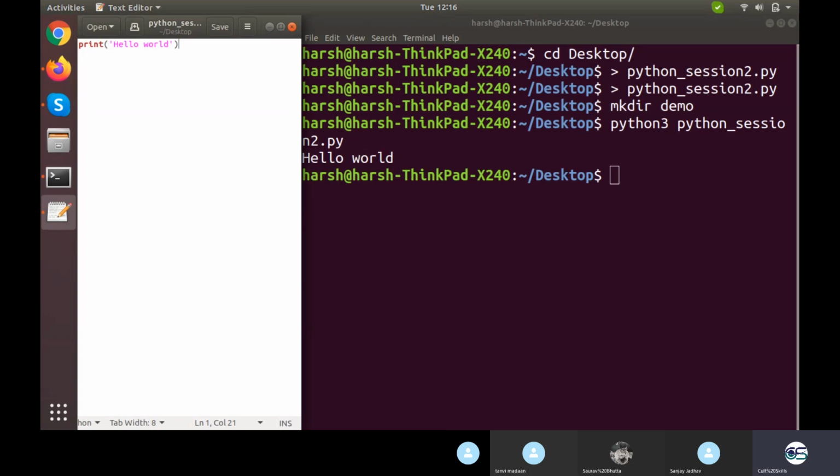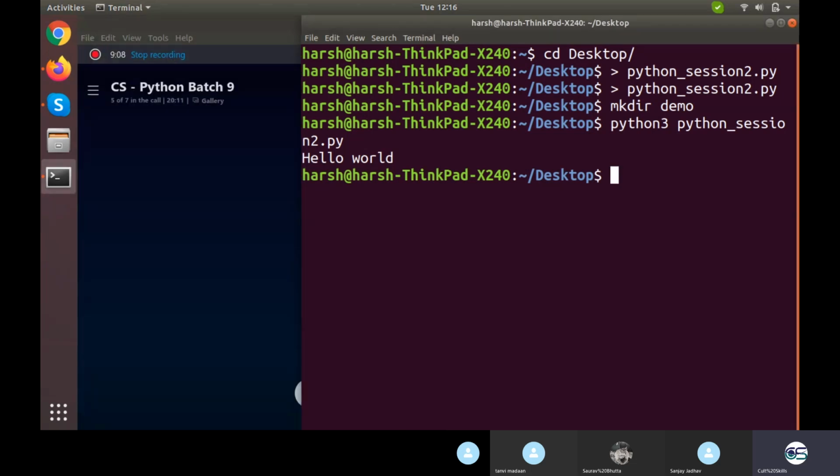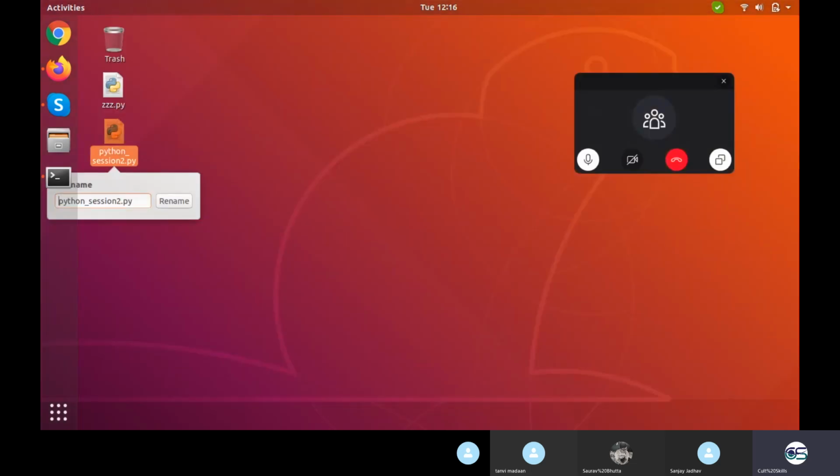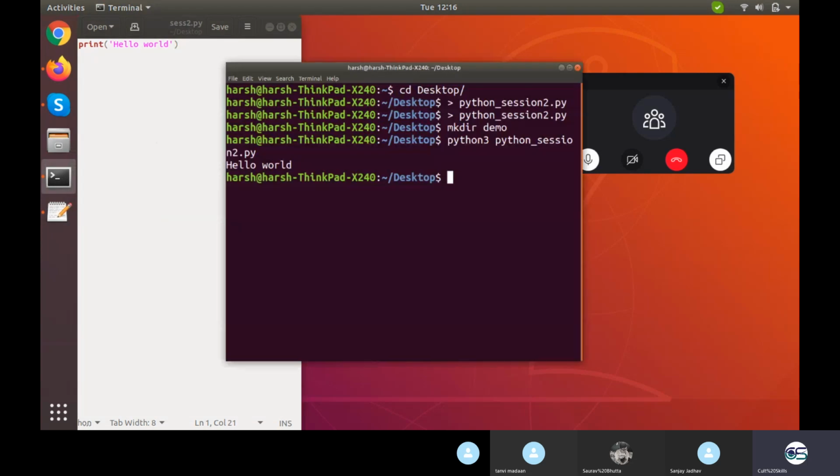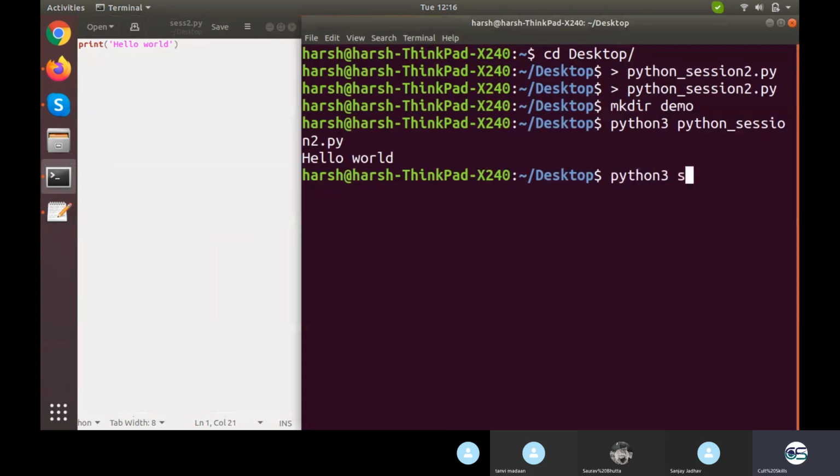Moreover, I'll just rename the file to a shorter name. I'll just call it session 2, and we'll keep on working with that. So why did I rename it? So that it will be on the same line. So you're getting hello world.